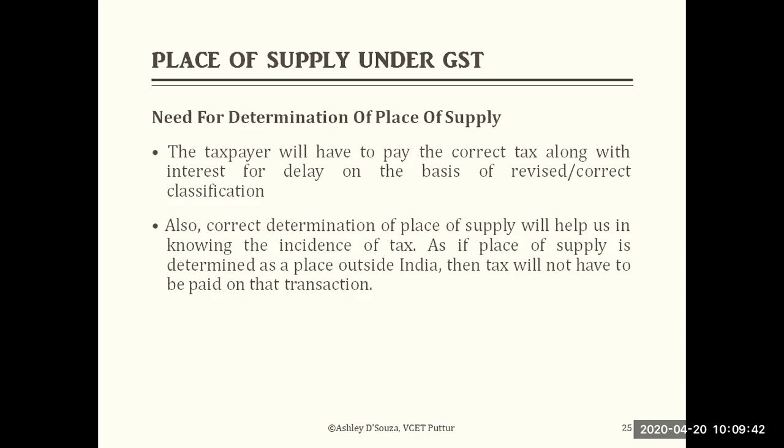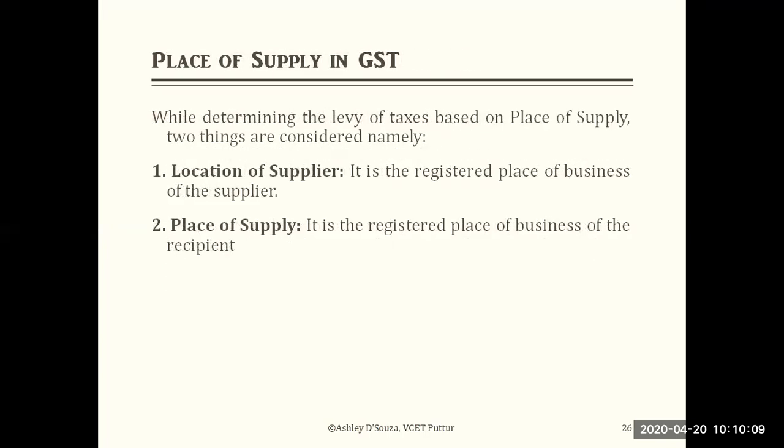That's the reason we have been talking about whether it's an intrastate supply or interstate supply. From the first chapter we studied about CGST, SGST, IGST, and Union Territory UTGST. Why important? Because of location. So it is very important to find out the place of supply under GST.